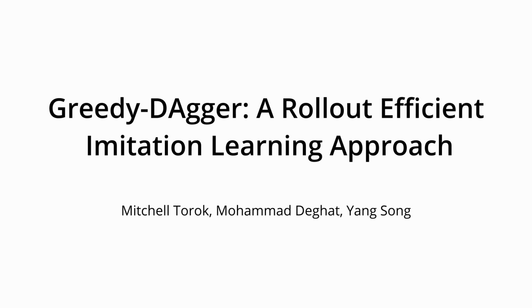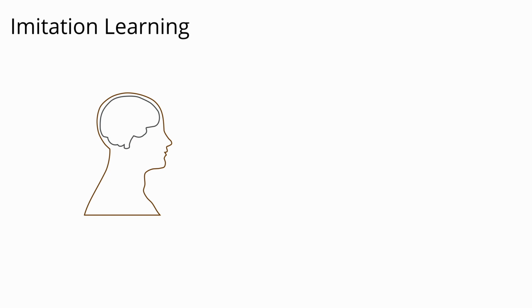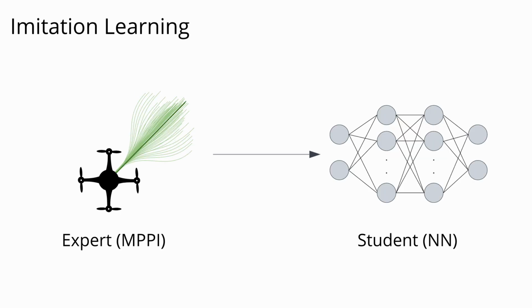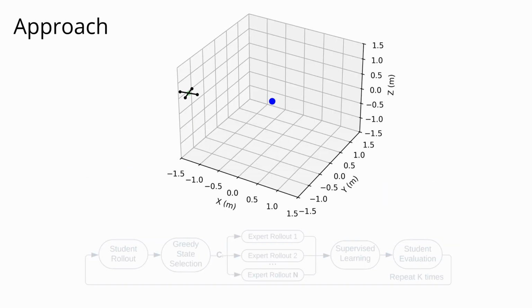We present Greedy-DAgger, a rollout-efficient on-policy imitation learning approach. Imitation learning is a technique for transferring knowledge from an expert to a student policy. By leveraging a readily consultable but computationally expensive expert, our approach aims to reduce the overall rollouts required to train a policy. For this work, a model predictive path integral controller provides expert samples and a two-layer neural network is used by the student. We demonstrate Greedy-DAgger in a quadcopter waypoint environment.